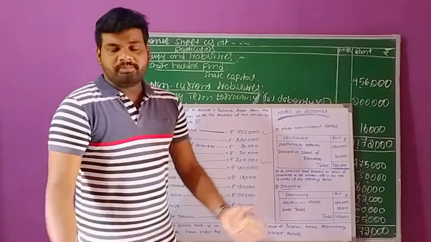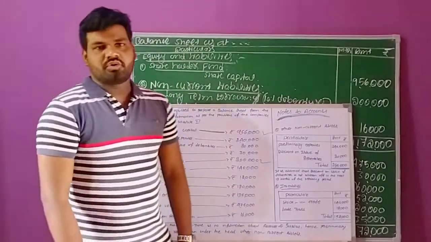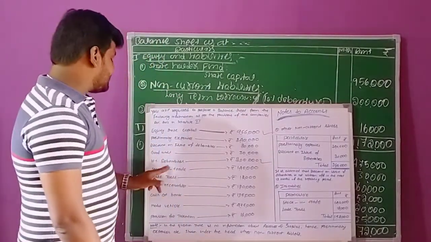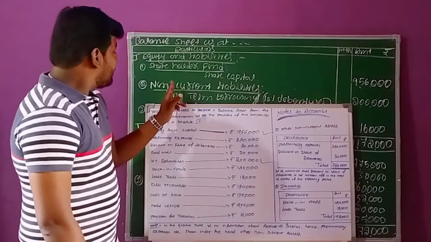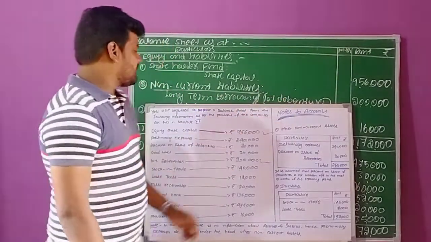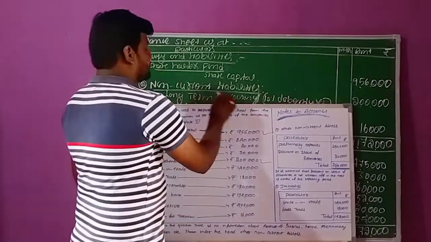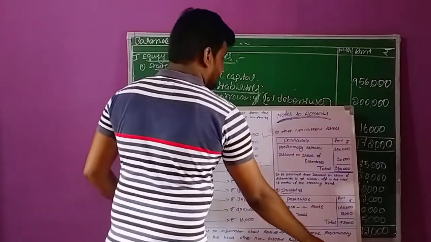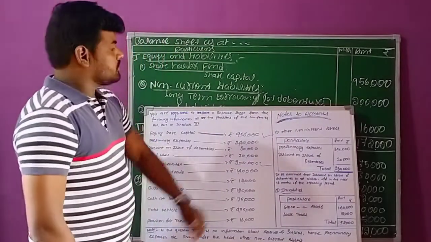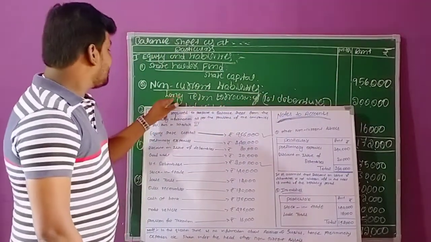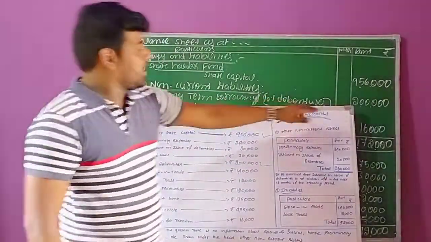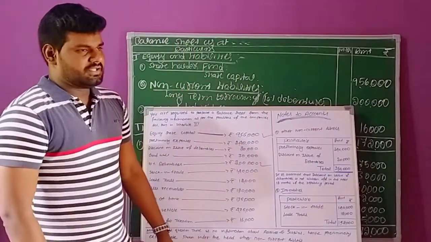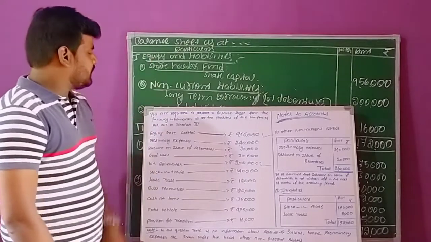This is borrowed capital, right? We collect borrowed capital from the public by way of issuing debentures. So these debentures we can record under non-current liabilities. You have to write long-term borrowings, and in the bracket we show 10% debentures. The amount is 2 lakhs rupees. So these are the transactions under the first two headlines.